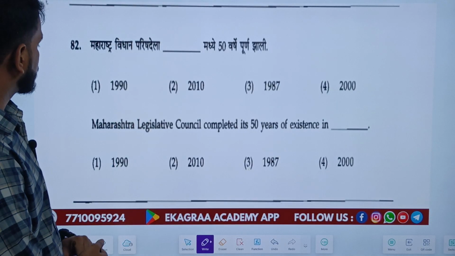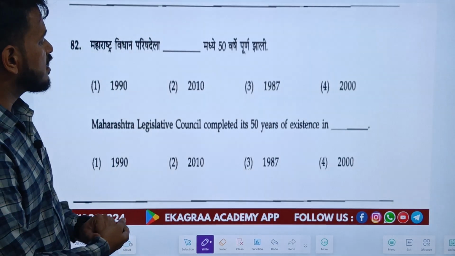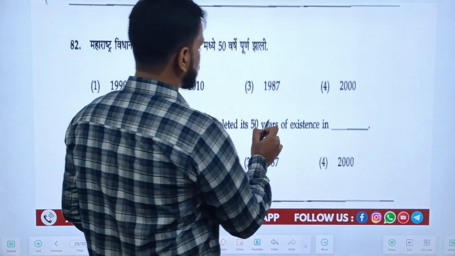Let's have a look at the next question. Maharashtra Legislative Council completed its 50 years of existence in which year?